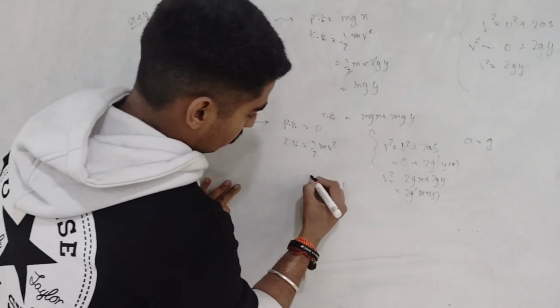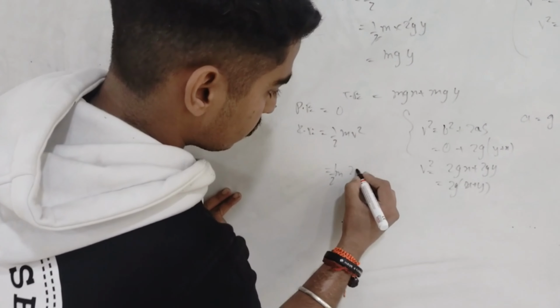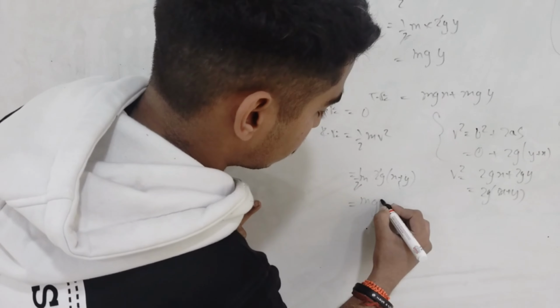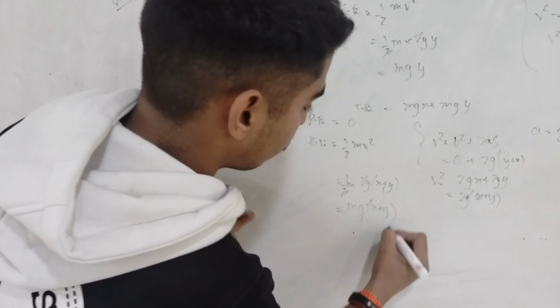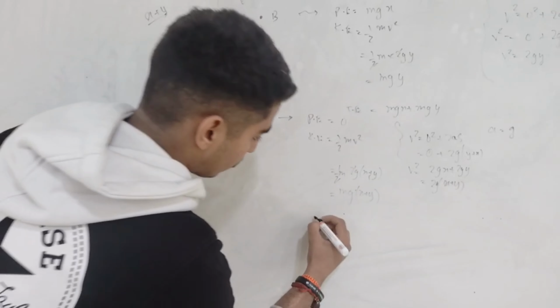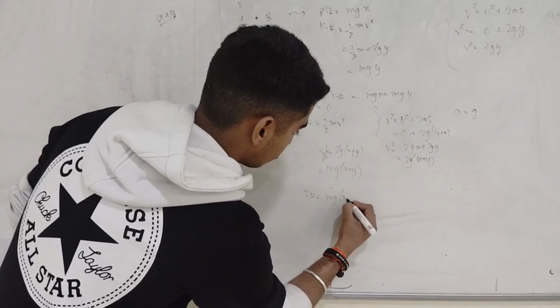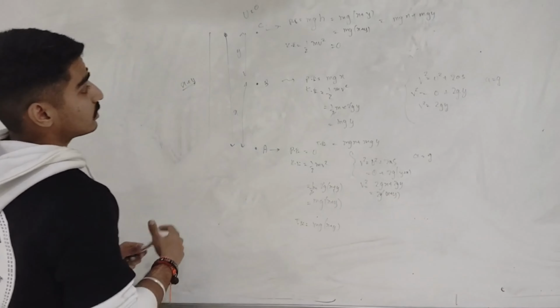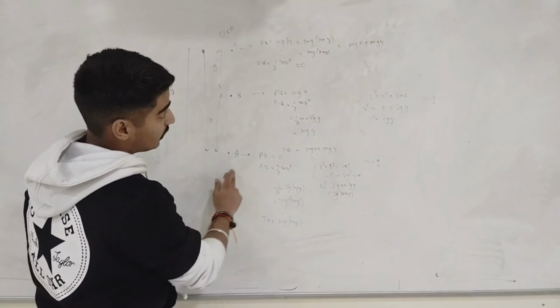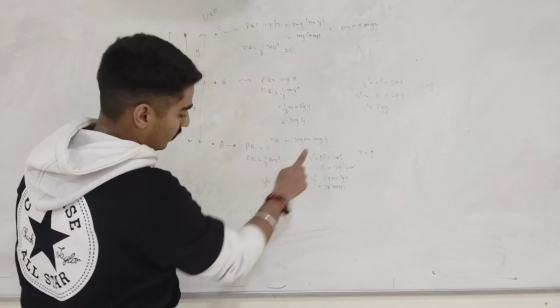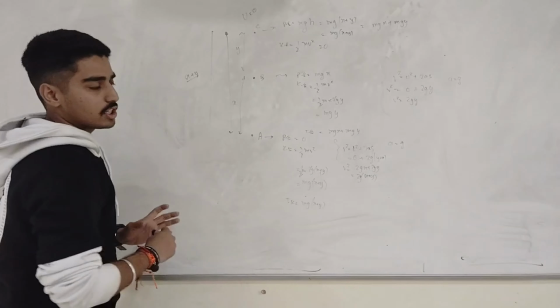So putting v square there, we get kinetic energy as mg(x plus y). So here we have seen the total energy is constant, that is mg(x plus y). Consider three points, A, B and C. The total energy remains constant, that is mg(x plus y).